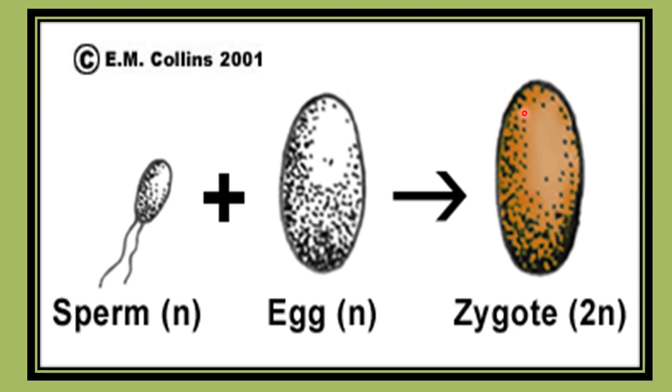Now this single cell will change into a small baby undergoing different stages. So as in sperm and egg, the chromosomes are not in pair, that's why it's written N, and when they combine they again have chromosomes in pairs, so that's why in zygote it is written 2N.